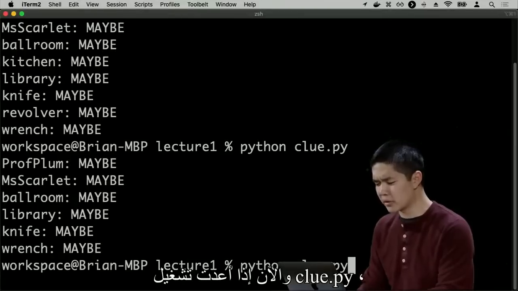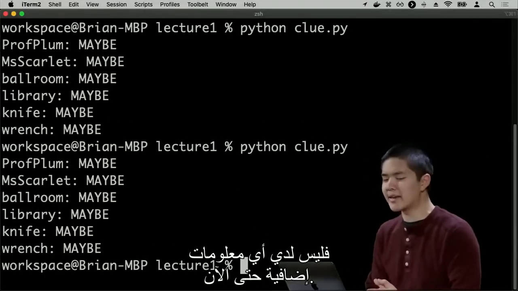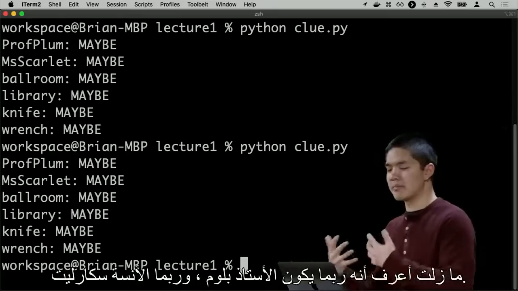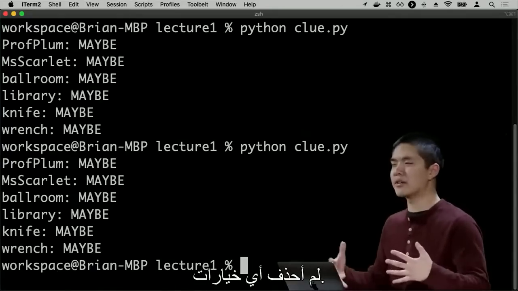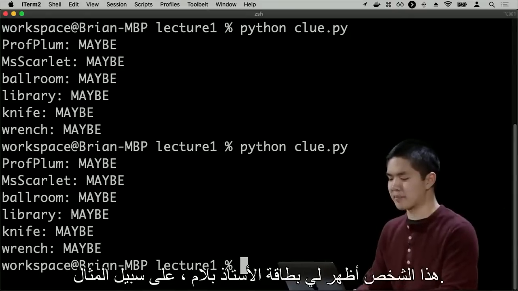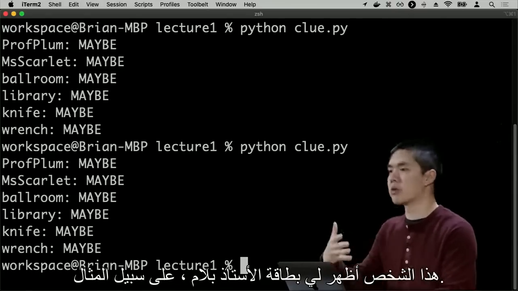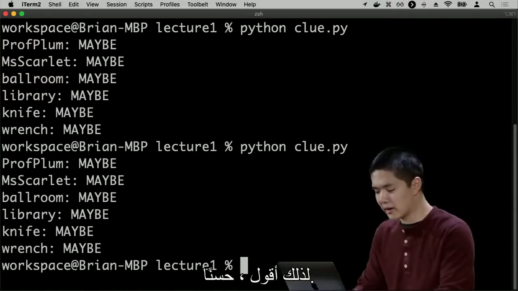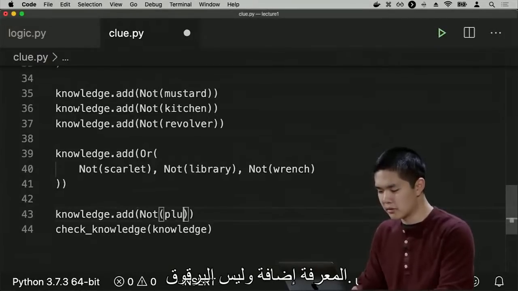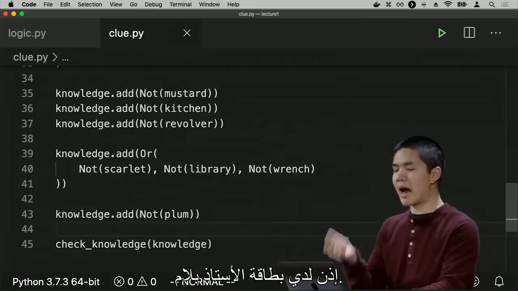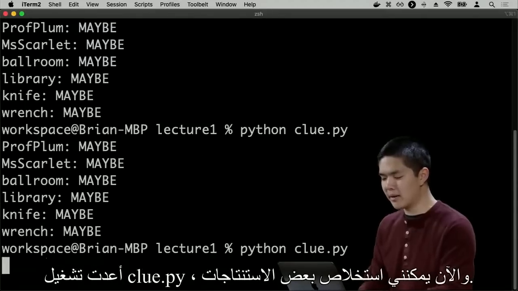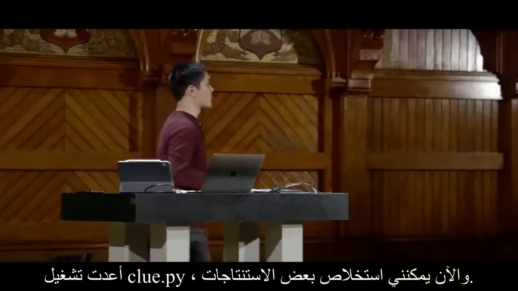And so now if I rerun clue.py, I don't actually have any additional information just yet. Nothing I can say conclusively. I still know that maybe it's Professor Plum, maybe it's Miss Scarlet. I haven't eliminated any options. But let's imagine that I get some more information, that someone shows me the Professor Plum card, for example. So I say, all right, let's go back here, knowledge.add, not Plum. So I have the Professor Plum card. I know that Professor Plum is not in the envelope. I rerun clue.py. And all right, now I'm able to draw some conclusions.